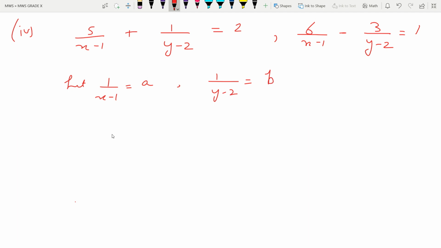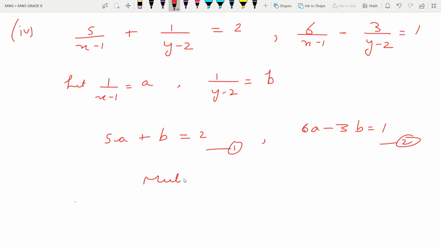So here we can write 5a and this side we can write, it is 1 only, no? So 1 by y minus 2, that is b. 5a plus b is equals to 2. And second equation can be written as 6a minus 3b is equals to 1. After this again with the same, the first and second equation let it be.